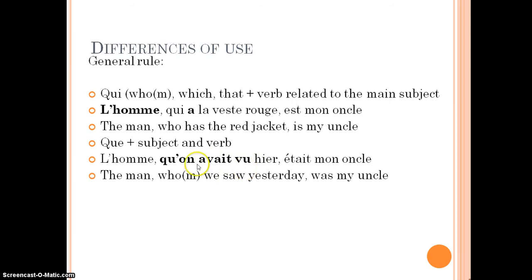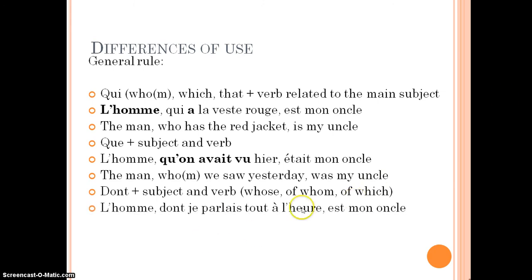Okay. Sometimes when you're using the pluperfect as well, if you use que here, this past participle might need to agree with this subject here. So if this was la femme qu'on avait vue hier, we'd put an e on the end to agree with la femme, right? But have a look at the other video on that to give you some more ideas. Et puis dont: subject and verb, whose, of whom, of which.